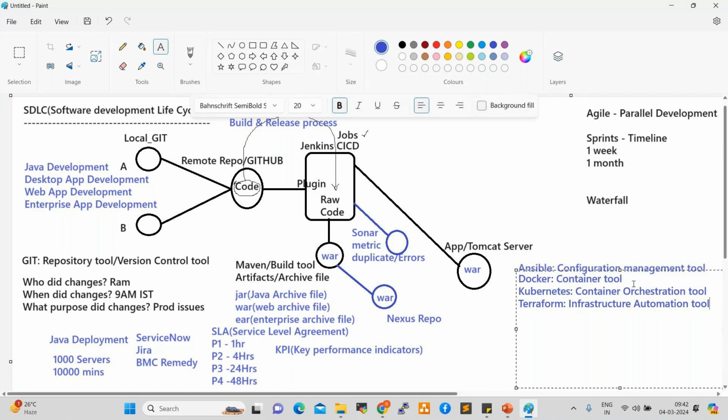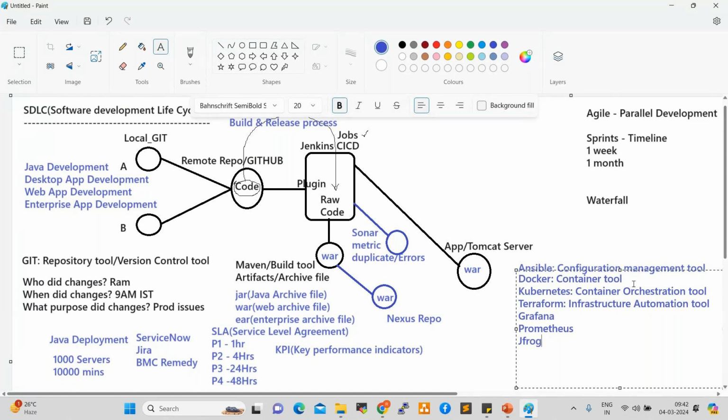After that, we have Grafana, Prometheus, and also JFrog. JFrog is an artifact tool.